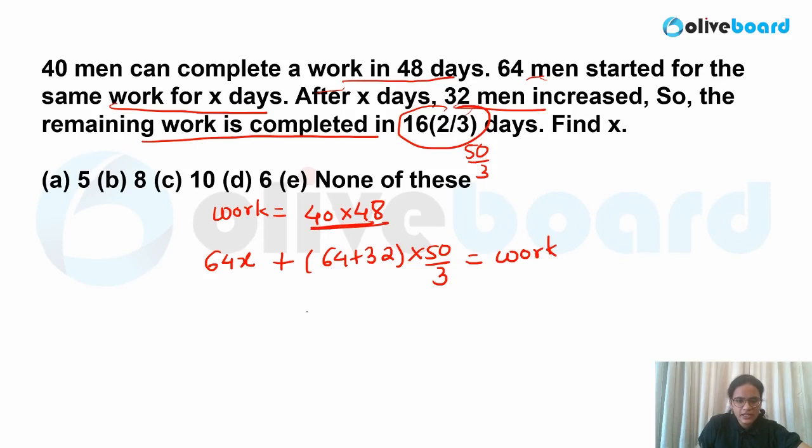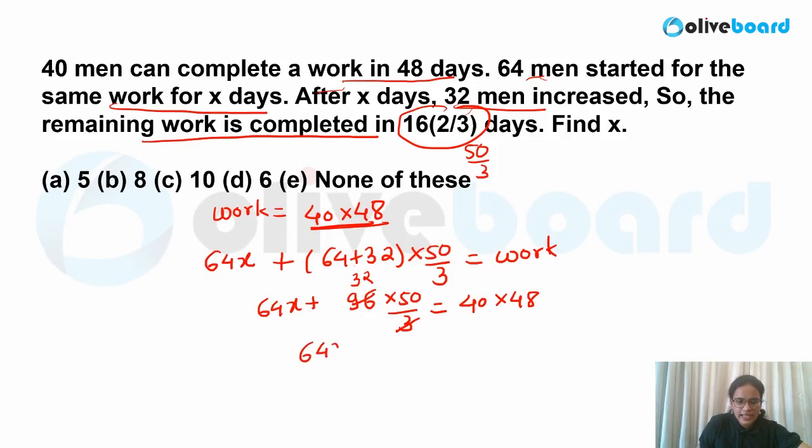Are you guys getting it? So simply you can calculate 64x plus this value very easily. You can calculate 96 into 50 by 3. This is equal to total work, that is 40 into 48. If you calculate this value, this is nothing but 32.